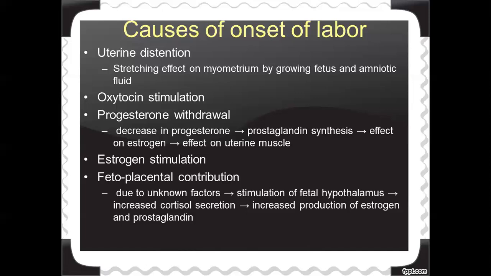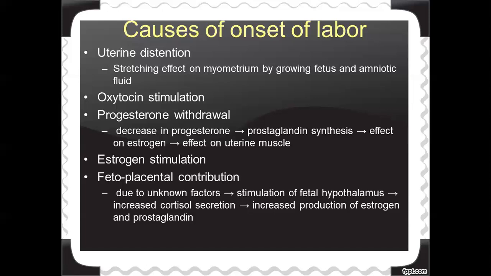So what are the causes? Because of the uterine distension, because of the oxytocin stimulation and estrogen stimulation, as the progesterone withdraws from her body, and some contribution from the fetus and the placenta. Because of these reasons, there will be onset of labor.